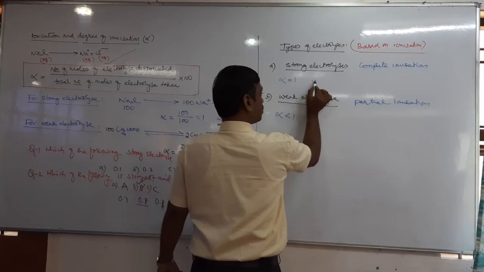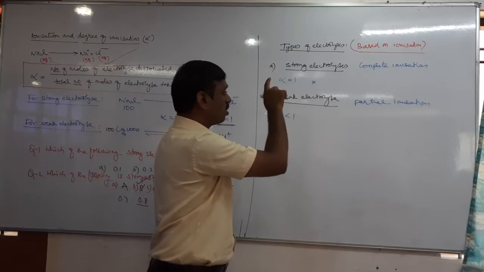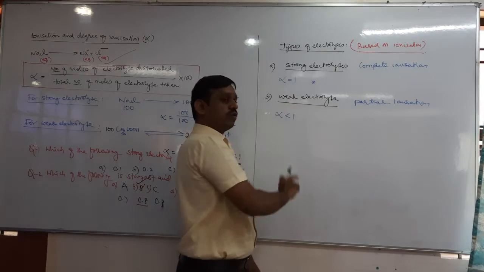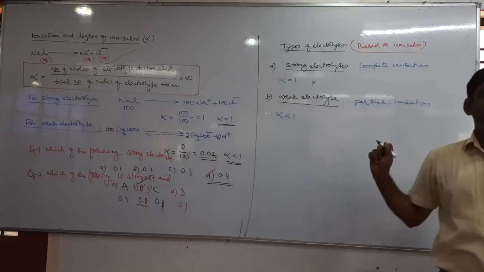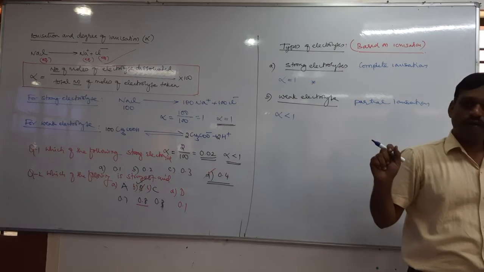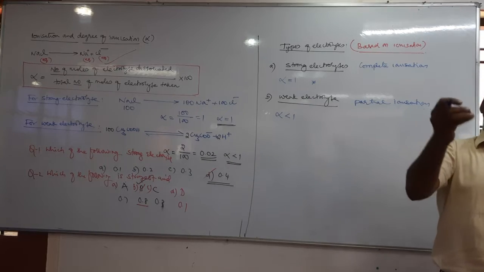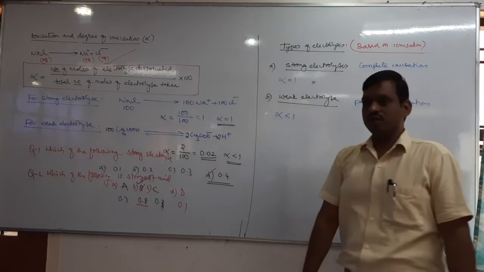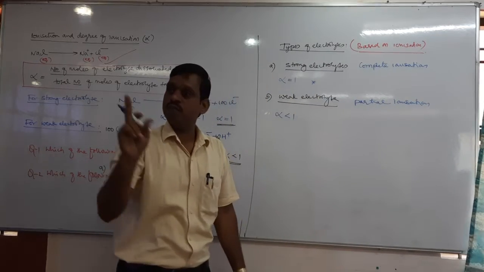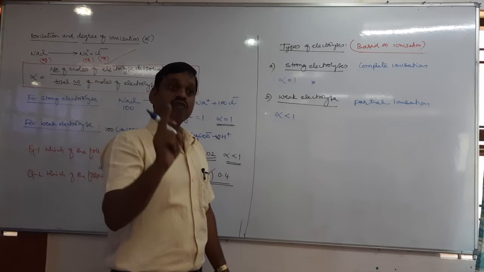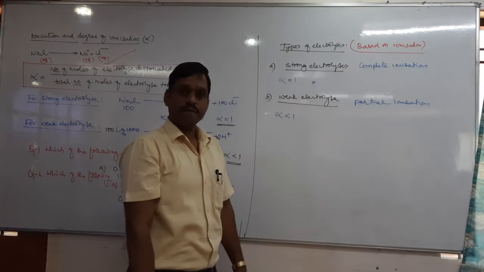But one important point is, what happens to the degree of dissociation on dilution in the case of strong and weak electrolytes? See, in the case of a strong electrolyte, alpha is 1. On dilution, does 1 become 1.5? What is the meaning of dilution? Adding water to any concentrated solution is called dilution. On dilution, does the alpha value still increase? No, because alpha is maximum 1. That means alpha does not increase considerably with dilution in the case of a strong electrolyte.